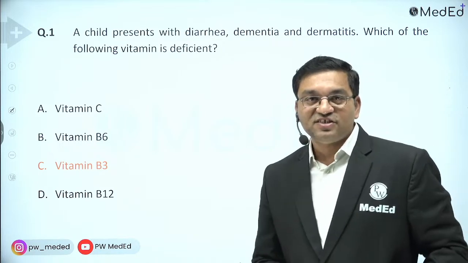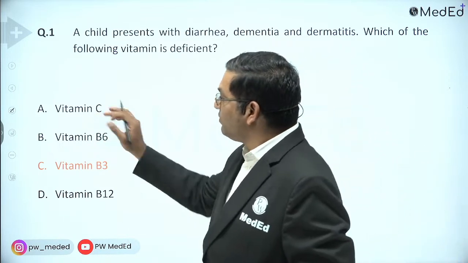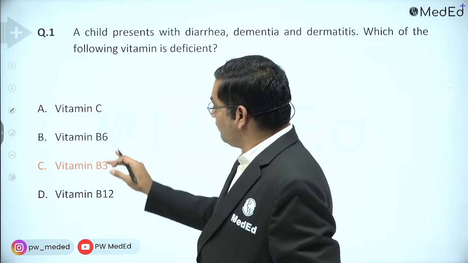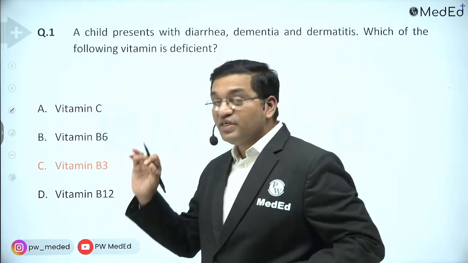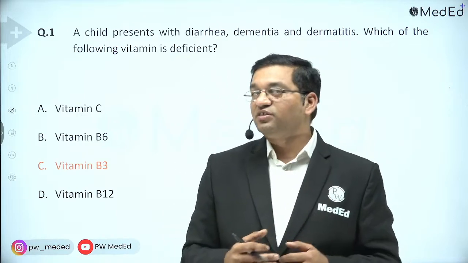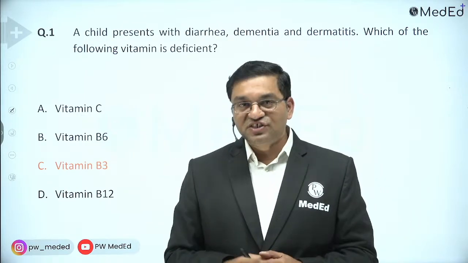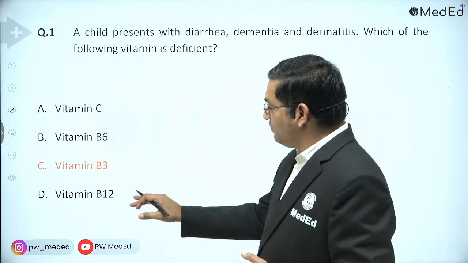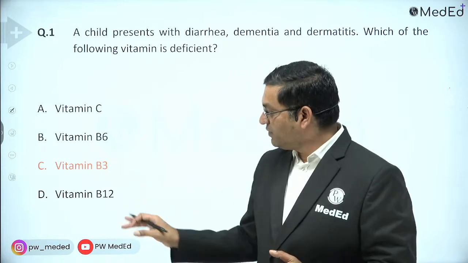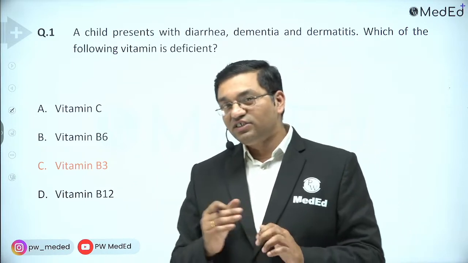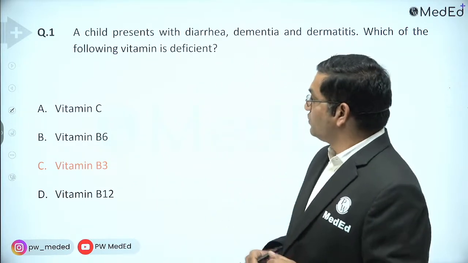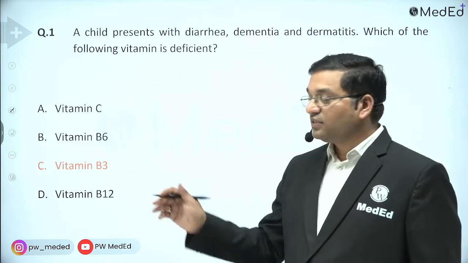Vitamin B3 means niacin. Vitamin C deficiency causes scurvy. Vitamin B6 deficiency causes neurological manifestations. B3 deficiency, meaning niacin deficiency, causes diarrhea, dementia, dermatitis. And vitamin B12 deficiency causes megaloblastic anemia, and it also causes subacute combined degeneration of the spinal cord. So here the answer is vitamin B3, that is niacin.